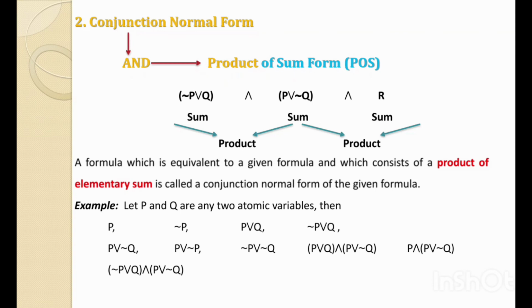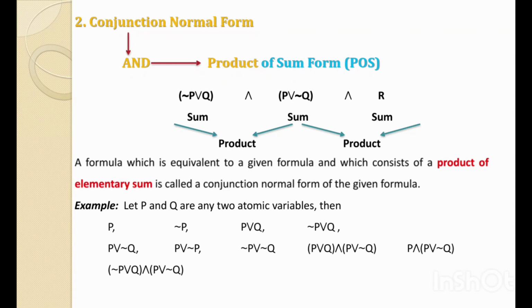The next example is (P or Q) and (P or not Q). Here the two terms, P or Q and P or not Q, are elementary sums which are connected with an AND, that is with a product. That's why it is the product of sum. Next, P and (P or not Q).